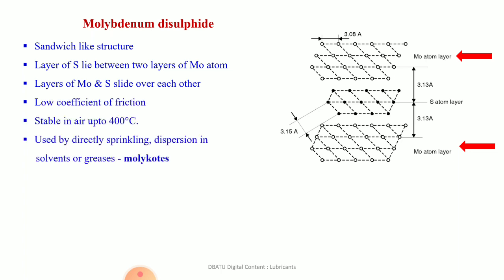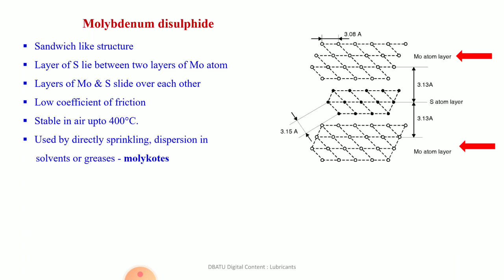It has a low coefficient of friction and it is stable in air up to 400 degrees centigrade. It can be used directly by sprinkling or in the form of a dispersion in solvents or grease.